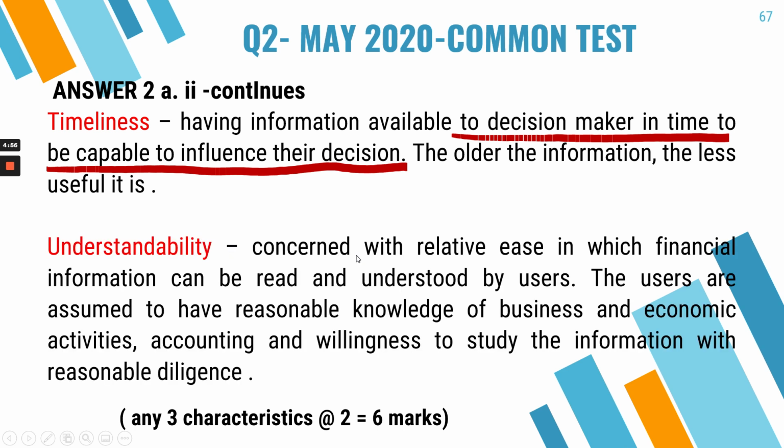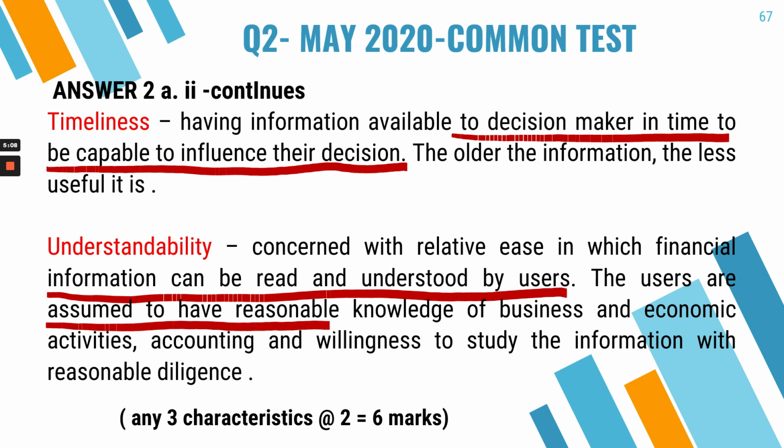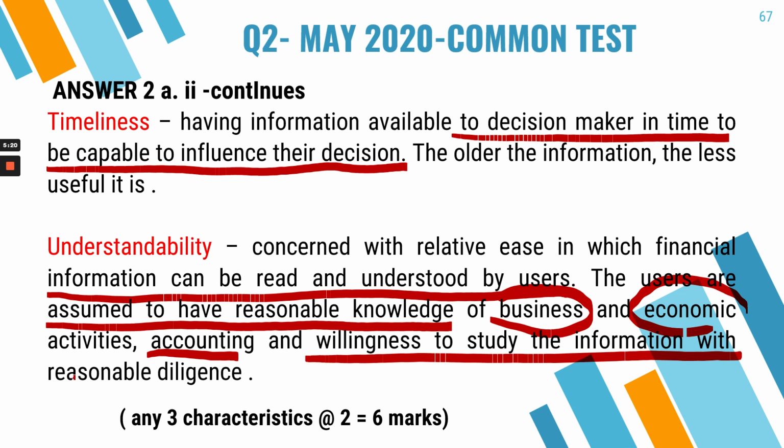The next one is understandability, which is about having information that can be understood and read by the users of a financial statement. The users are assumed to have reasonable knowledge of business and economic activities, as well as reasonable knowledge of accounting, and a willingness to study the information with reasonable diligence. You need to answer only three characteristics. Any three will give you 2 marks each, so therefore it will give you 6 marks.